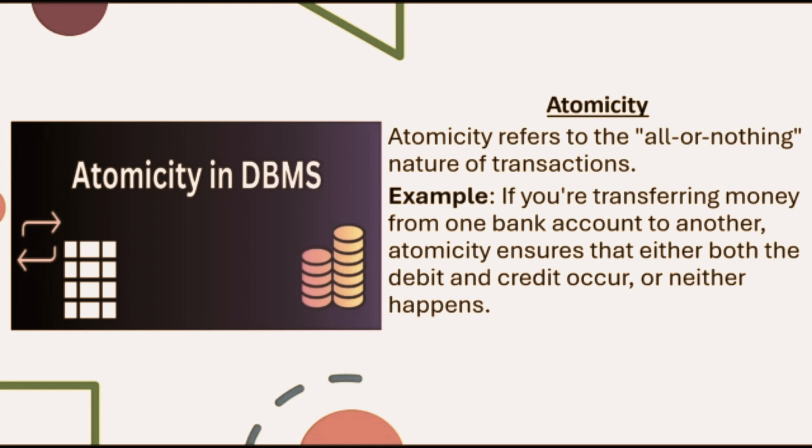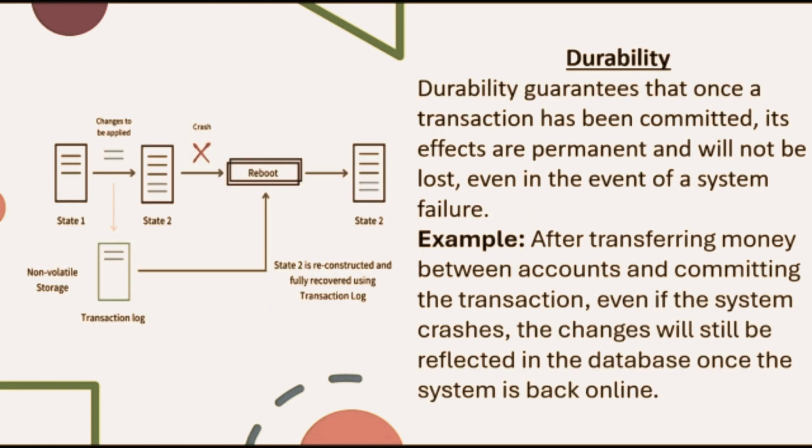However, atomicity does not guarantee that the changes will persist after the transaction is committed, which is the main focus of this question. Durability guarantees that once a transaction has been committed, its effects are permanent even in the event of a system failure, such as crash or power outage. This means that the database system must ensure that committed transactions are stored in a stable storage medium that survives failures. For example, after transferring money between accounts and committing the transaction, even if the system crashes immediately afterward, the changes will still be reflected in the database once the system is back online.